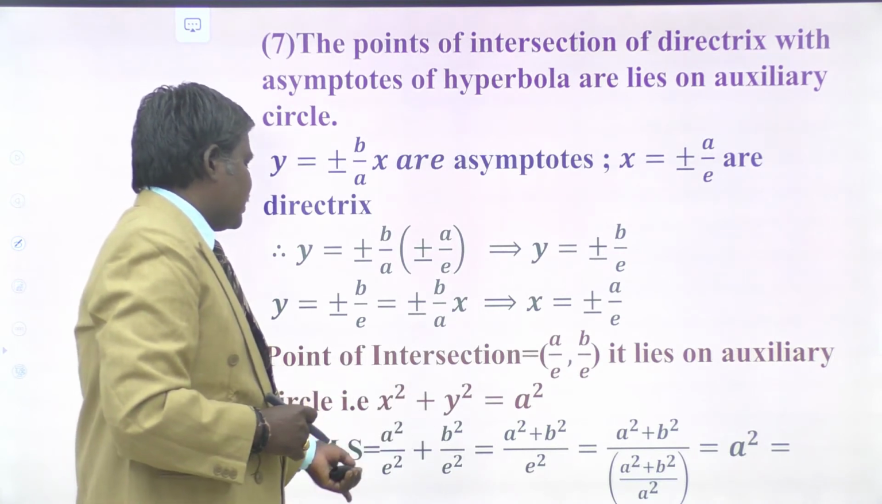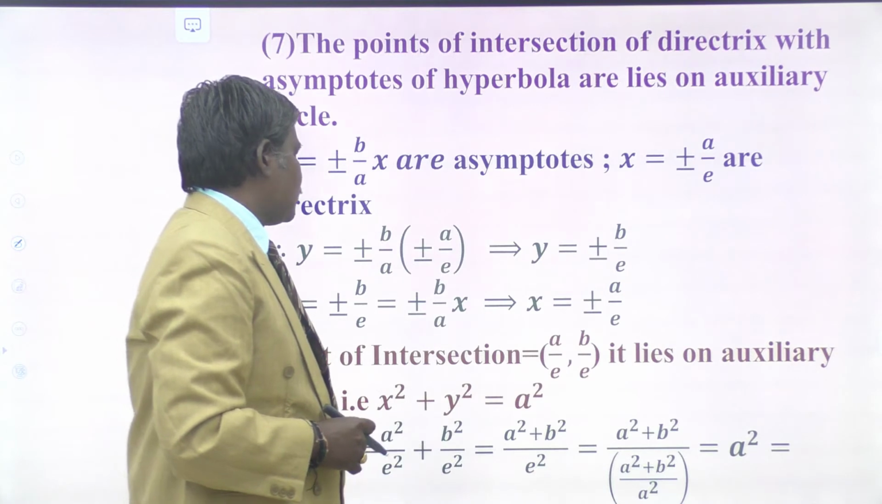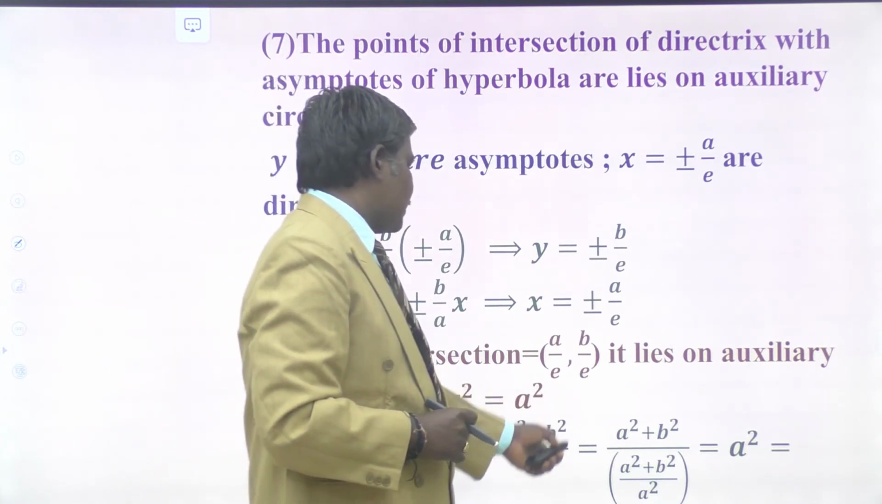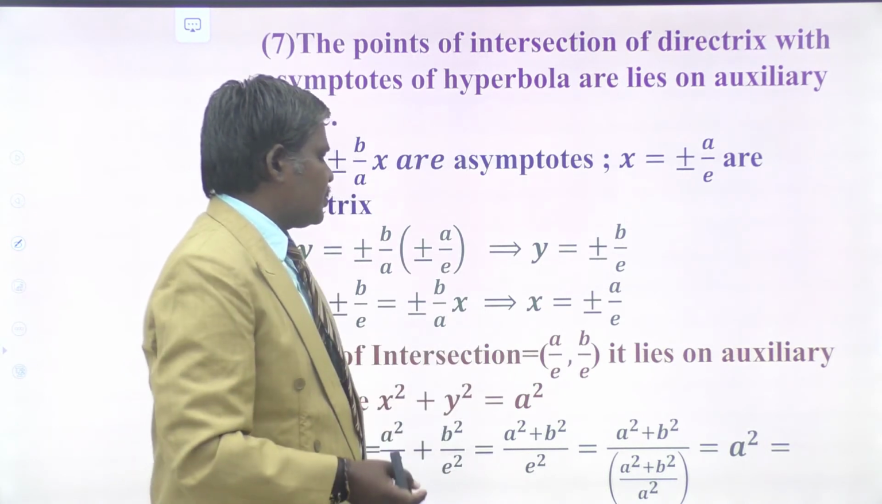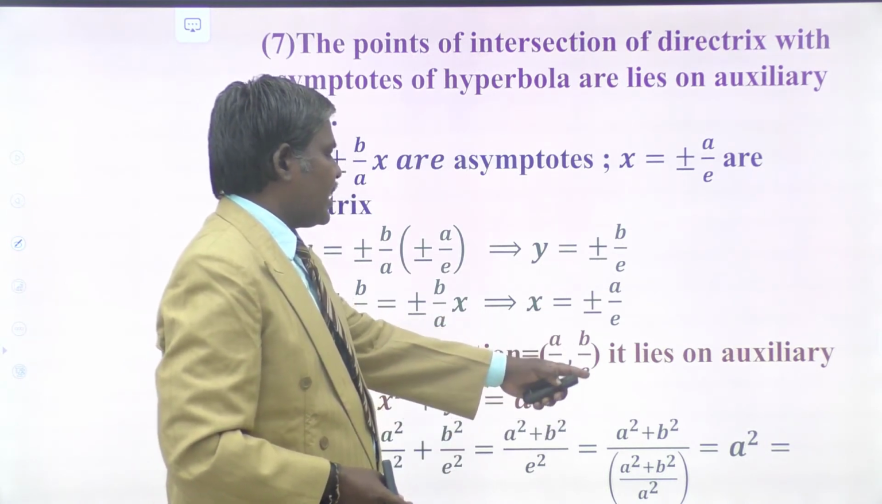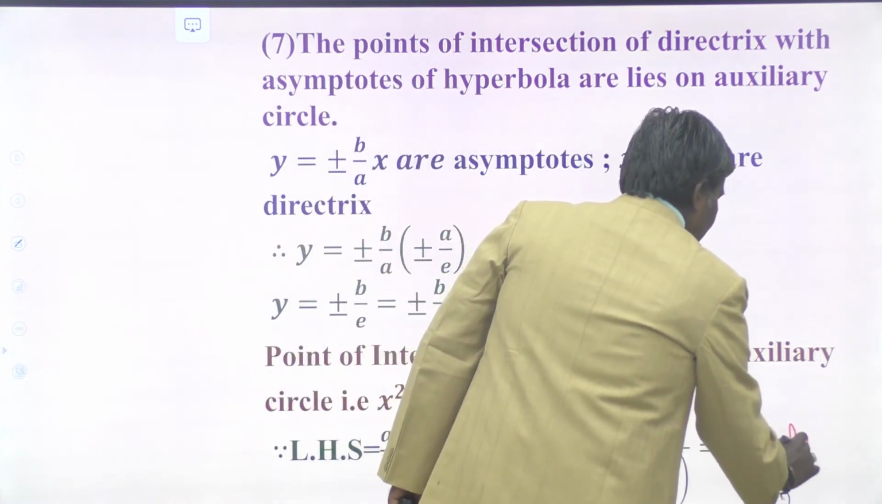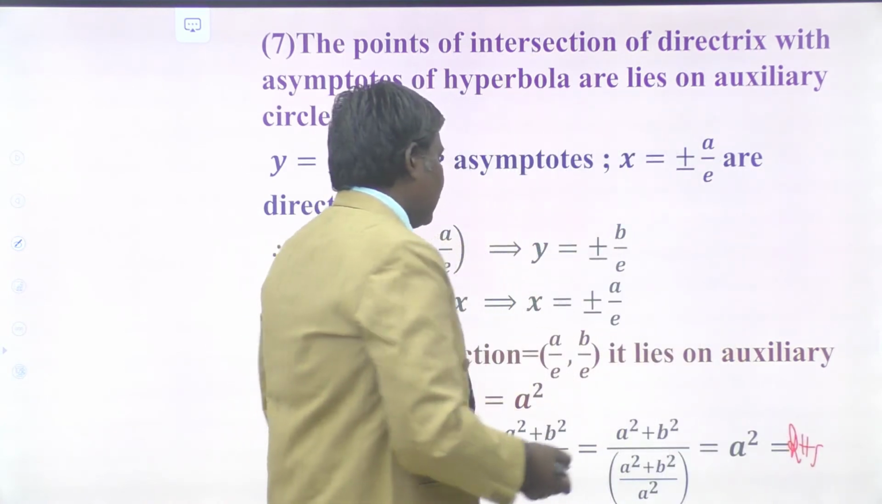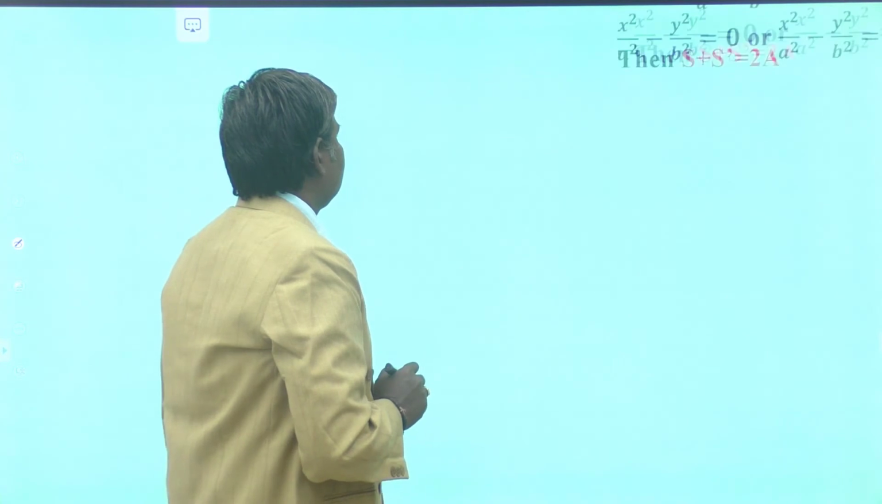So by taking LHS, already we proved LHS is a square by e square plus b square by e square, that is nothing but a square plus b square by e square. So we have a square plus b square by a square plus b square whole divided by a square, they are cancelled, that is equals to a square, that is RHS. So by taking LHS we obtain RHS. Therefore their point of intersection lies on the auxiliary circle, that is the property.